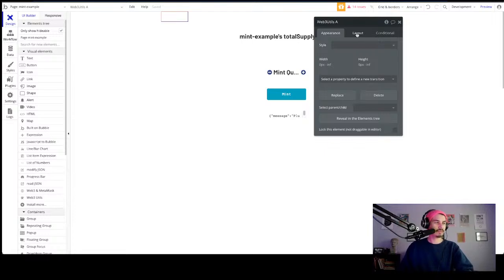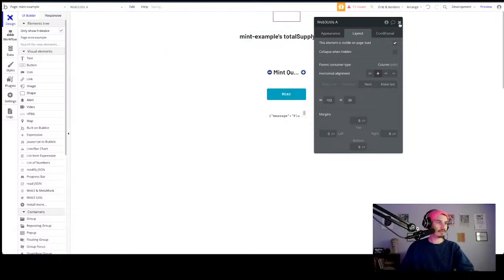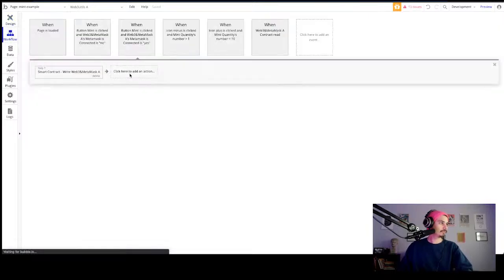Since I don't really care where this goes or how big it is, I'm just going to leave it. I guess I'll center it because I'm crazy like that. So I'm going to center that Web3 utils thing. Doesn't need to be.